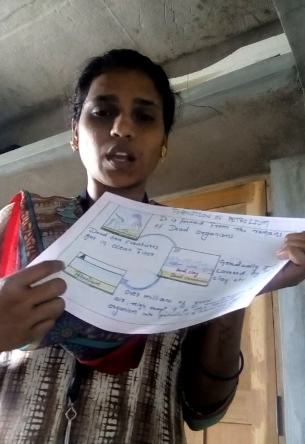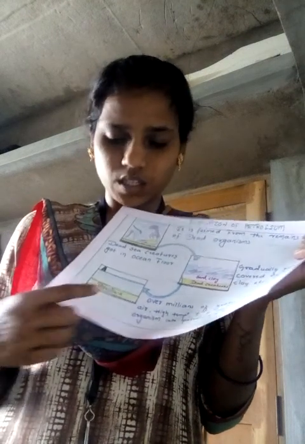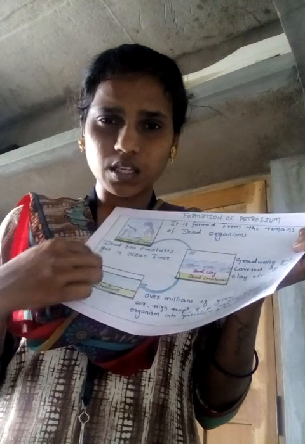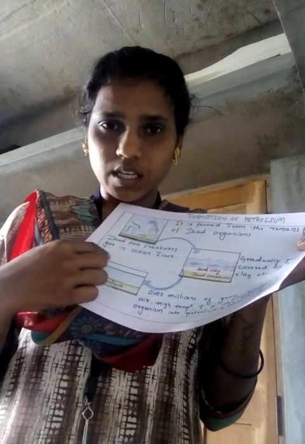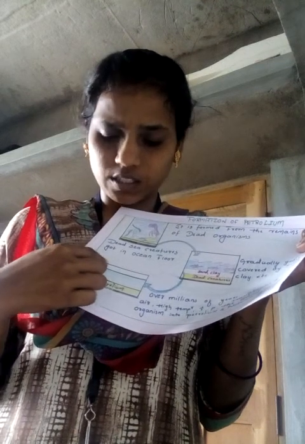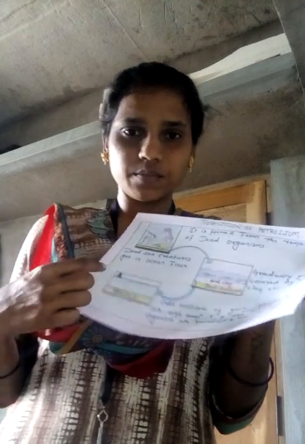Understand, children, how petroleum was formed? Here this is petroleum and this is the oil well. Here the petroleum is extracted. Okay.